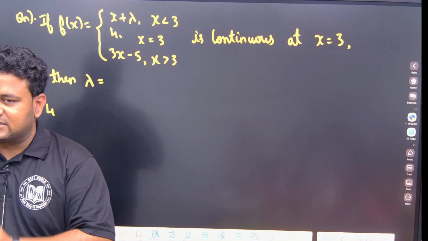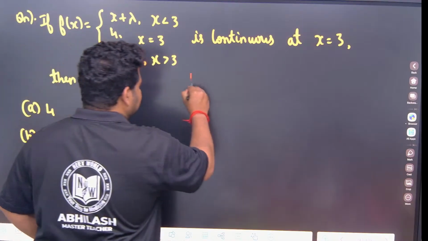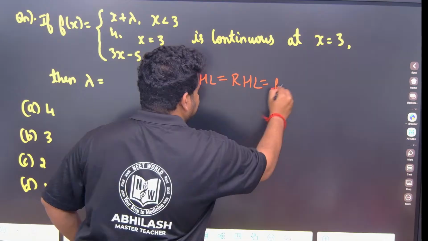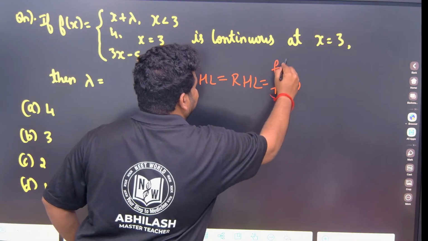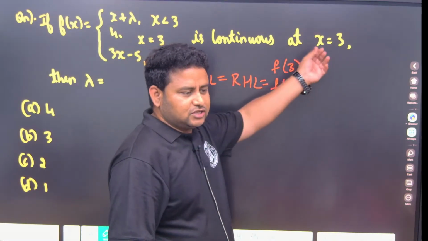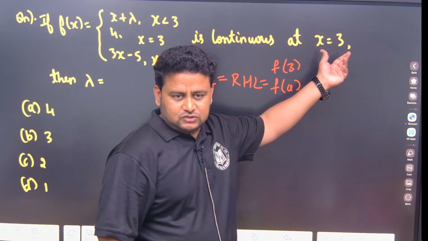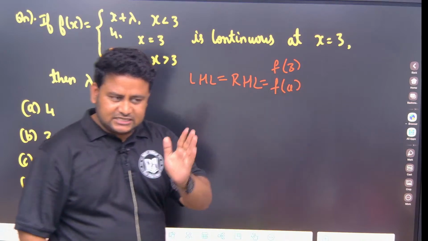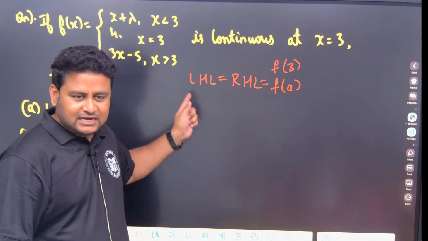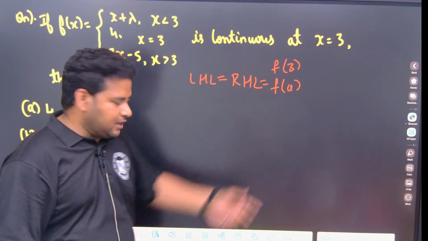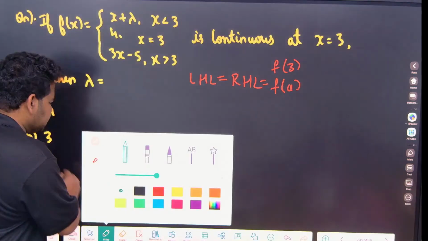They are only telling it is continuous. It is continuous means what? LHL will be equal to RHL, and that will be equal to the functional value f of a. Here it is f of 3, because they are telling x is equal to 3, so the value of a here is 3. This is the thing you should write. Whenever they say it is continuous, directly you will write LHL is equal to RHL is equal to f of a. Okay. Now what is this LHL?